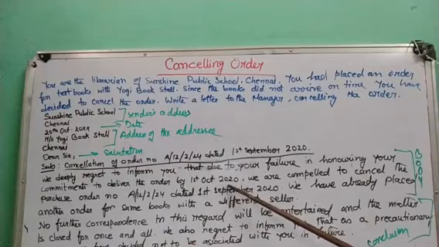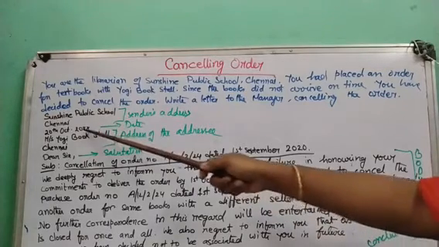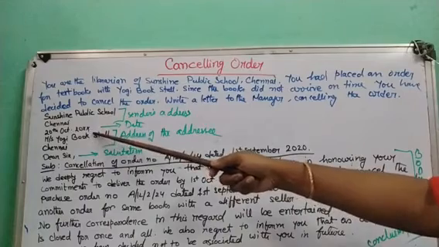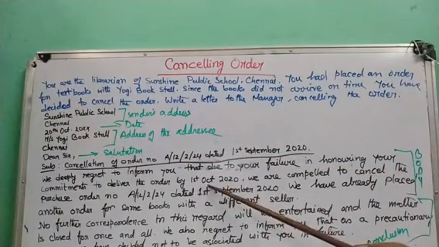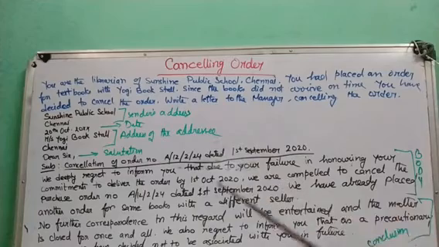And the letter is being written on 20th October. So 20 days have passed after the last date of delivering the order, and now the buyer is cancelling the order because of too much delay of delivery.